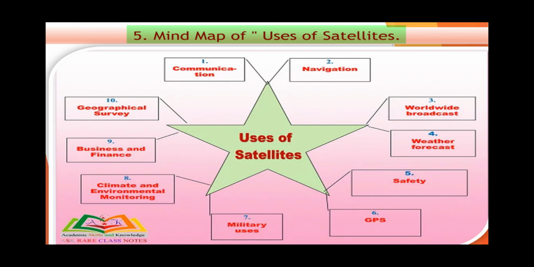Mind map of uses of satellites. The uses of satellites are communication, navigation, worldwide broadcast, weather forecast, safety, GPS, military uses, climate and environmental monitoring, business and finance, geographical survey.